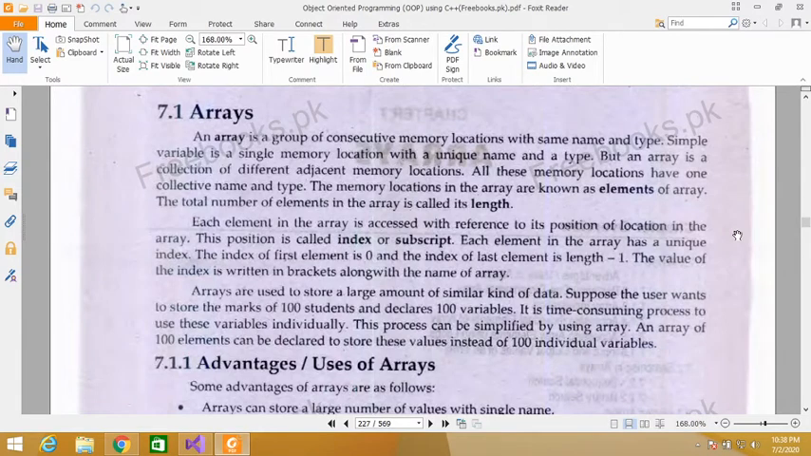Today we are going to study about arrays. So guys, let's get started. Arrays. An array is a group of consecutive memory locations with same name and type.